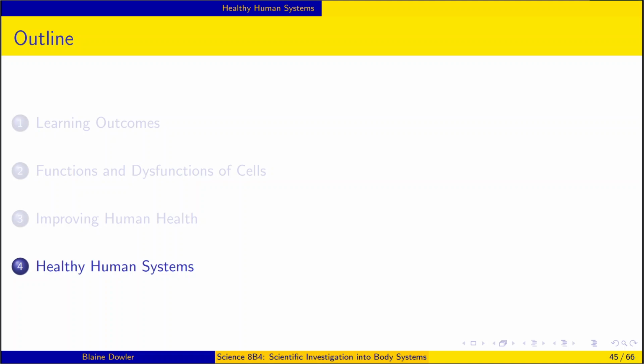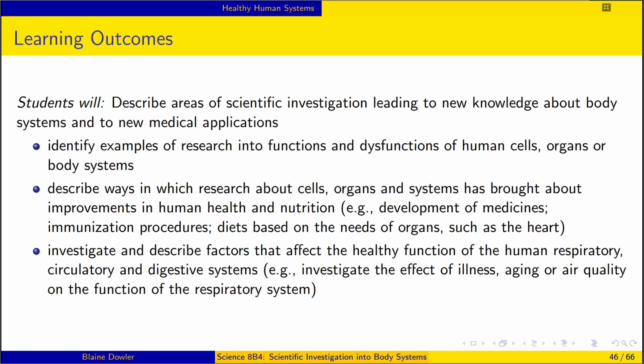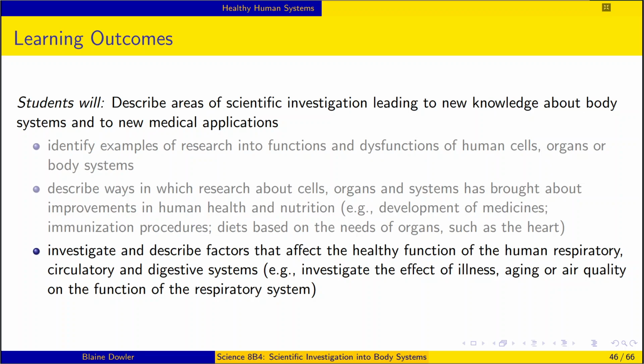Welcome to our fourth and final video on Alberta Science Outcome Grade 8, Unit B, Topic 4, the scientific investigation into body systems. We are now looking at healthy human systems. The specific learning outcome: students will investigate and describe factors that affect the healthy function of the human respiratory, circulatory, and digestive systems. For example, investigate the effects of illness, aging, or air quality on the function of the human respiratory system.